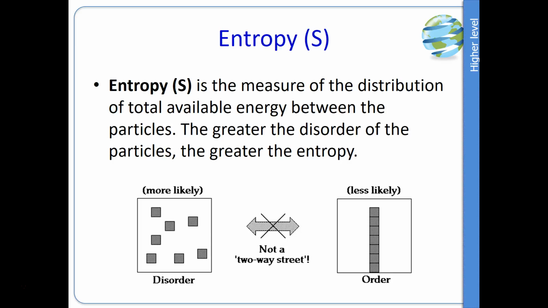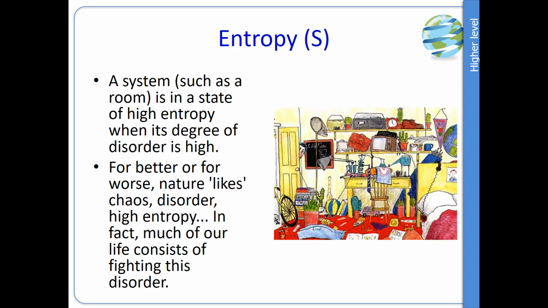Now disorder is more likely than order. It's easier for things to be in a mess, all over the place, than it is for them to be nice and ordered and structured. Now a system, such as a room, or it could be a chemical reaction, is in a high state of entropy when its degree of disorder is high. What that means is, entropy is a number. If it's got a big number, there's a lot of disorder. So high entropy is going to have a big number.